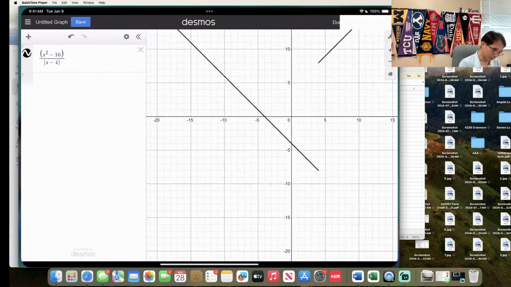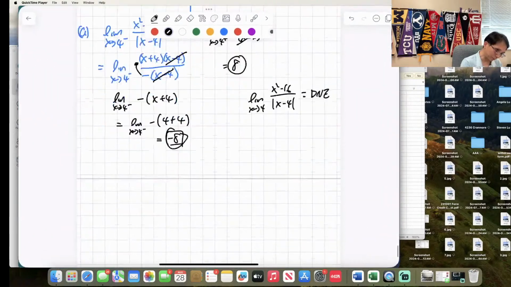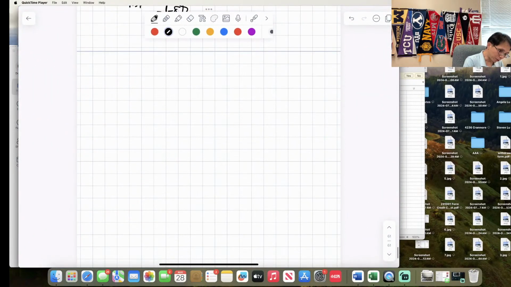Okay. Now we're going to talk about the next one. Do you guys remember what this graph looks like? So y is equal to sine of 1 over x. Do you guys remember this? What does the graph look like? And also the limit as x approaches 0 of sine of 1 over x.